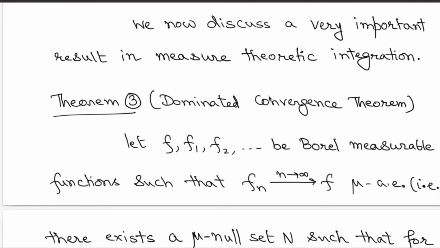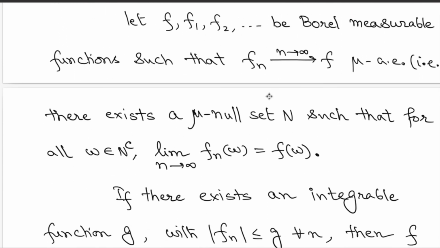And now we go to a more general result, and this is a very important result in measure theoretic integration. This is called the dominated convergence theorem. So again, we are now going to consider limit functions and their integrations, and this is going to give us some ideas on computing integrations by approximations. So here we are considering a sequence of functions f1, f2, and so on, and a function f. Suppose that the sequence of functions converges to f almost everywhere.